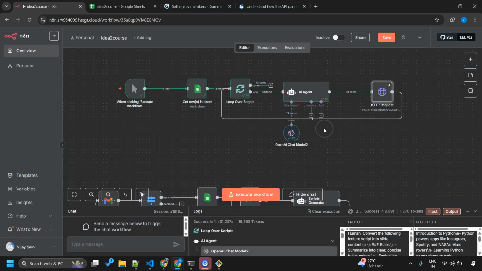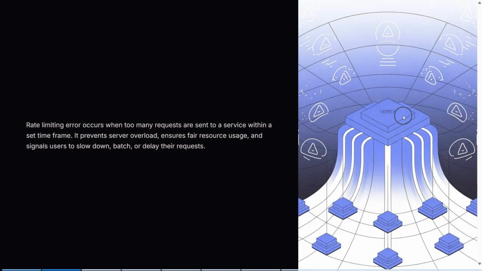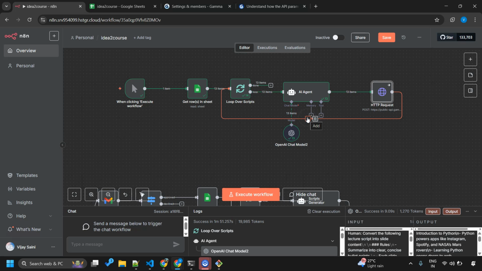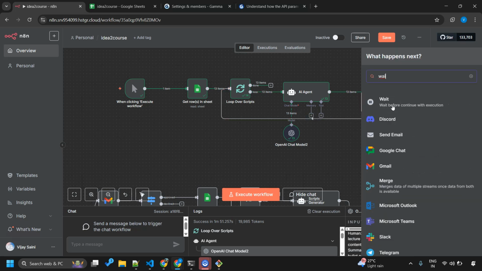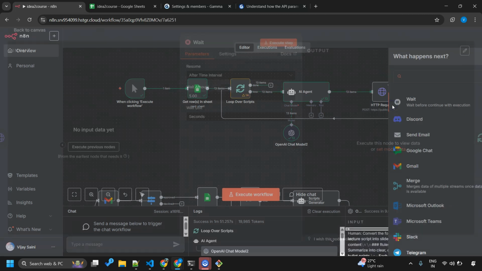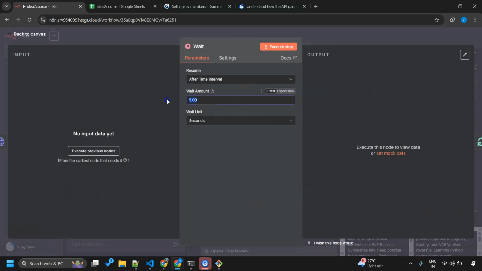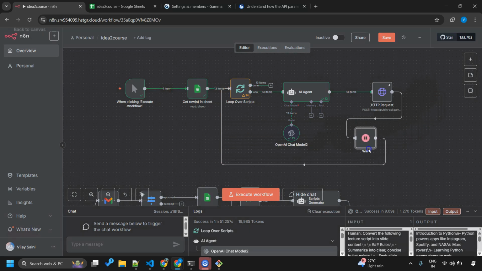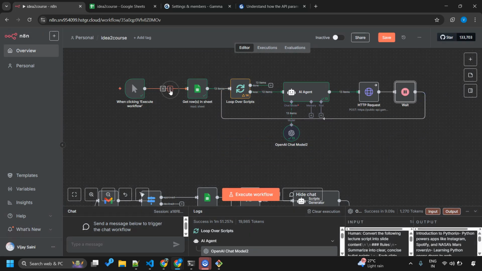Now one more precaution we want to take. If we send multiple requests to this API simultaneously, there are chances of a rate limiting error. This workflow is already doing so much for us. I don't mind waiting for some additional time, right? So I'll just add 5 or maybe 10 seconds of wait time in between. That sounds good. Okay.